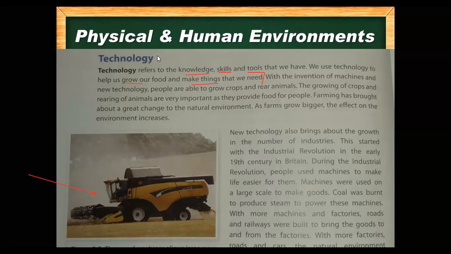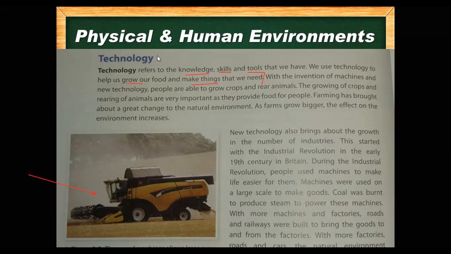In the old times, in the industrial revolution, coal was burnt to produce steam. So what thing is used to give power to the machine? The coal was used. With more machines and factories, roads and railways were built to bring the goods to and from the factories, because you need goods and stuff to go to and from the factories.